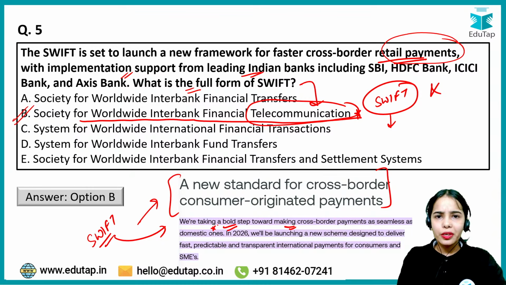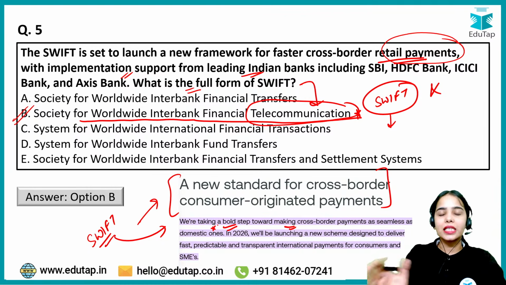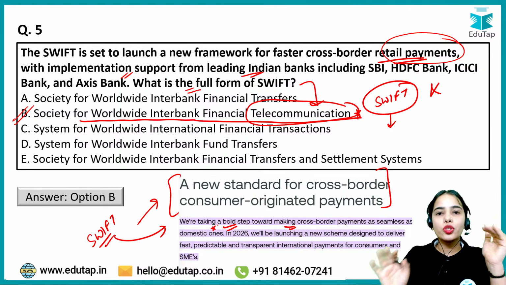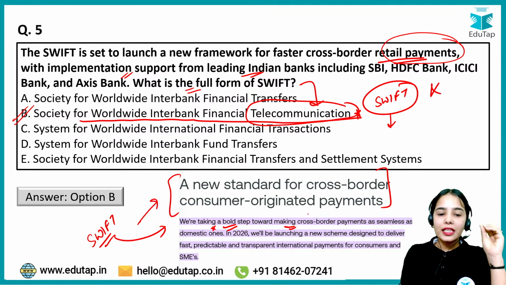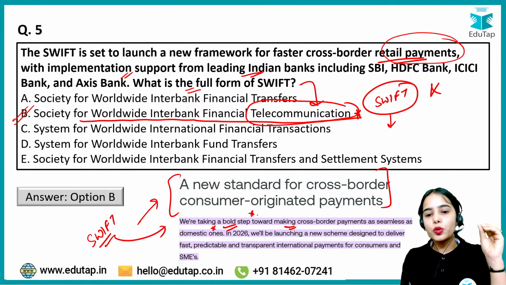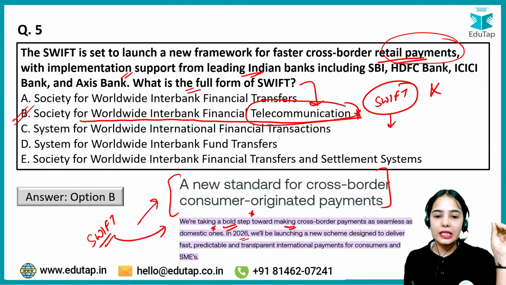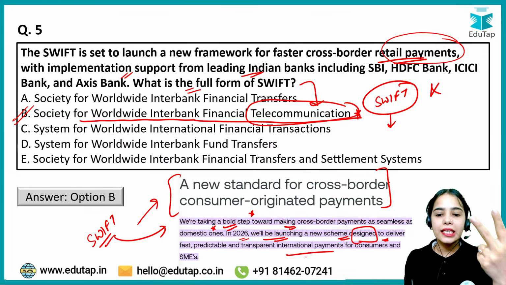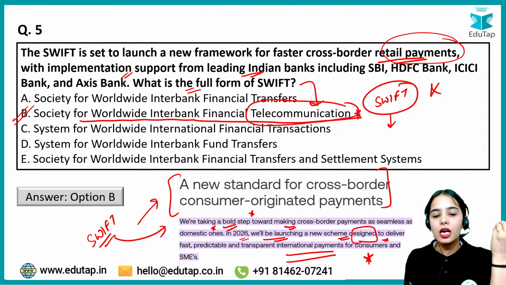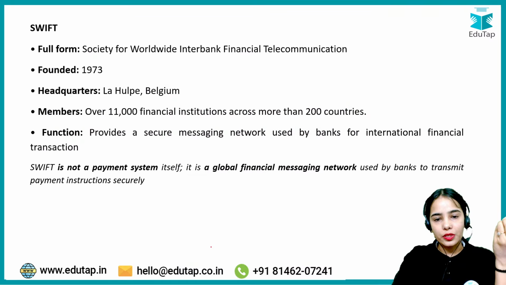There are different rules and regulations that the different countries follow, and that's why the cross-border payments are not so smooth. It is said that in 2026, we will be launching a new scheme that is designed to deliver fast, predictable and transparent international payments for the consumers and the small and medium enterprises. Okay, so this is the idea.